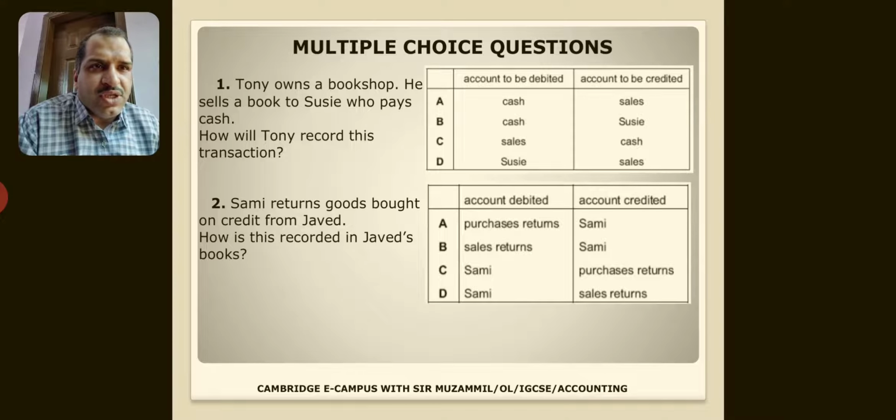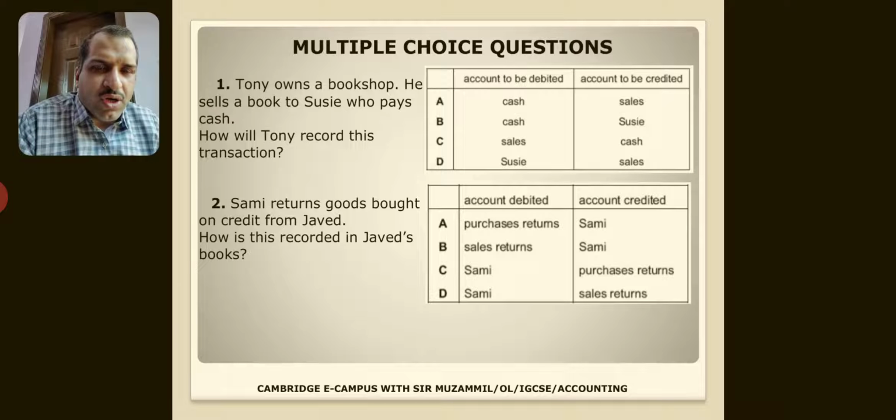Now come to the MCQ style of IGCSE accounting. Such types of MCQs could come in your exam related to inventory. Tony owns a bookshop. He sells a book to Susie who pays cash. How will Tony record this transaction? So you see, he sells books to Susie who pays cash. So what will be debit? What would be credit? In this case, he is selling, so sales would be credit and cash would be debit. So answer A is right.